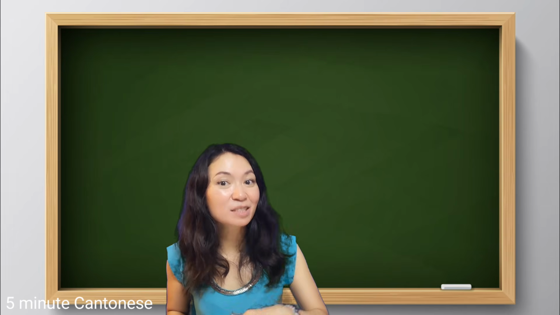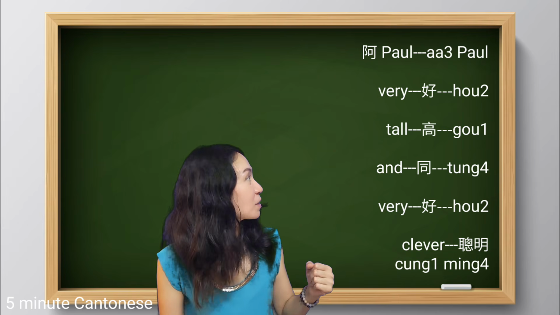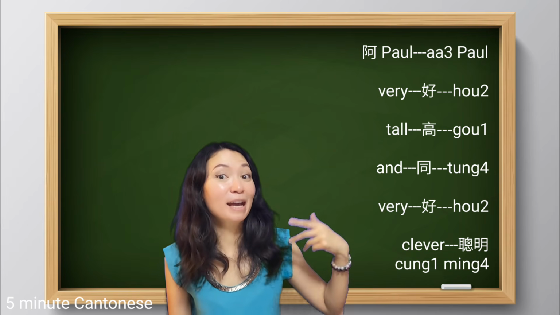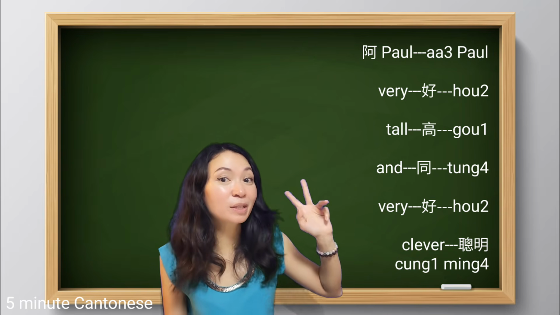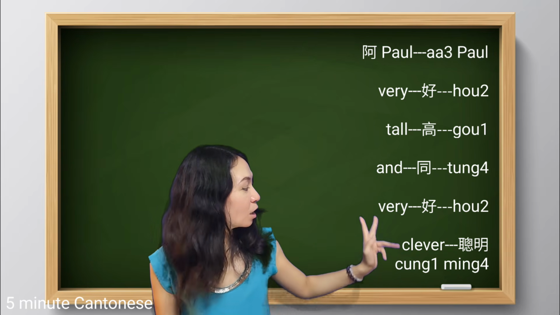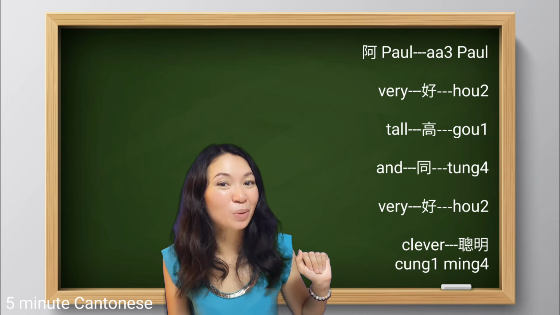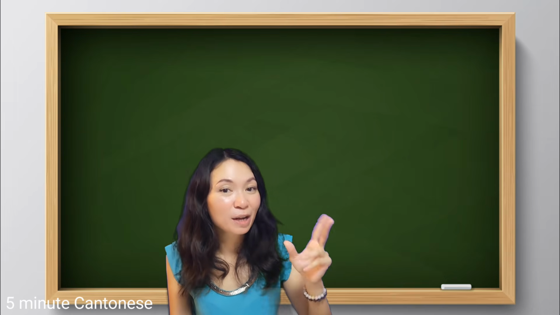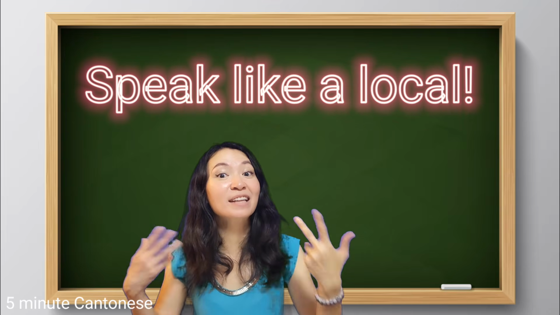Now let's add on. Paul is tall and clever. Okay, in this case, if you want to translate directly, you can always say it like this. 阿坡好高同好聰明. Okay, same here. We need to add the word very. 好聰明. 阿坡好高同好聰明. However, in this case, if you want to speak like a local, we have another way.